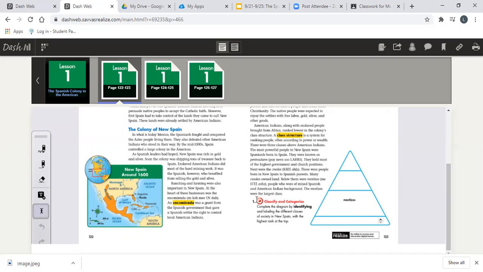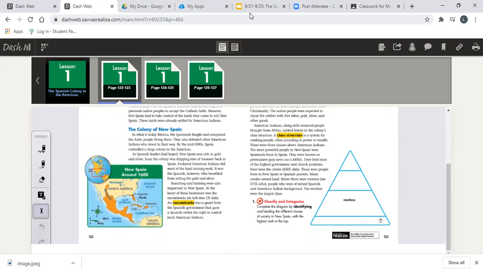Now, even though I've read these 2 pages to you, you should have read it on your own. And if you have not done so, pause the video at this time to read it by yourself. I'll give you a couple of minutes. And we are back. Now that you have read it at least twice, because we want to try to read passages or stories at least twice so we can have all the information.